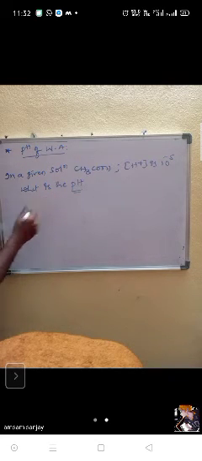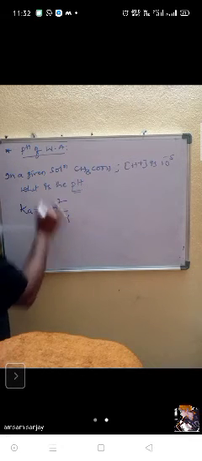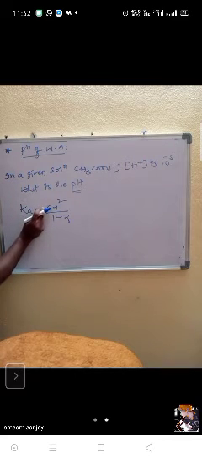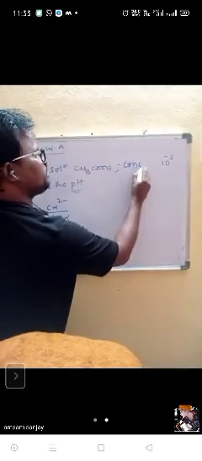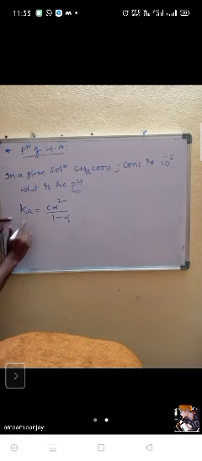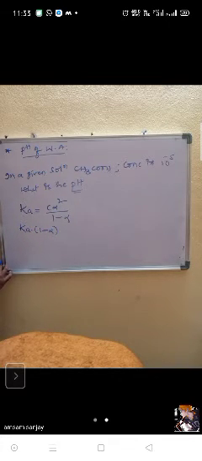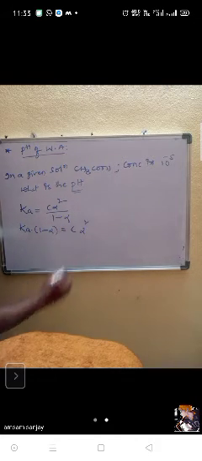Okay. For this, see, sir, Ka is equal to C alpha square by 1 minus alpha, for weak acid. Now, C we want. Here, for example, the concentration, instead of H plus, is 10 to the power of minus 5. Okay, what is the pH? Now can you cross multiply it? Ka into 1 minus alpha. Okay. Now here it will be C alpha square.